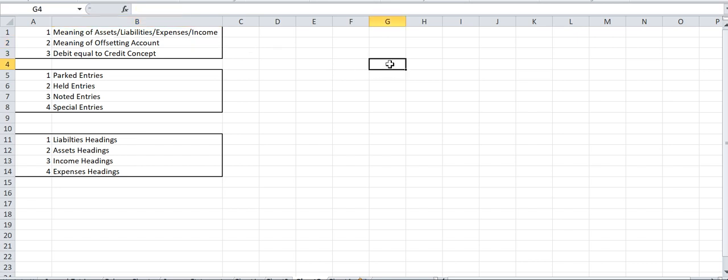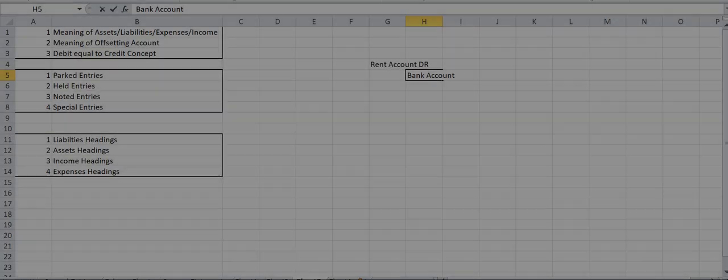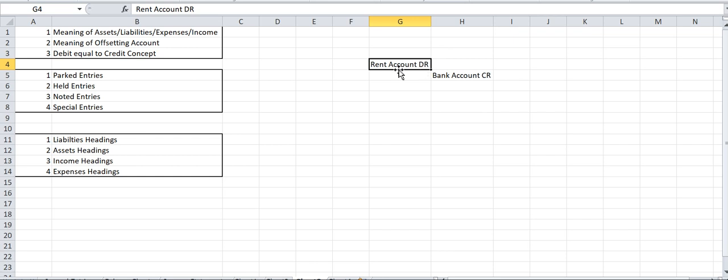Let's say I have a journal entry, rent account debit and bank account credit. Okay, suppose this is my journal entry. Now, if I talk from the rent account perspective, rent GL perspective, then my bank account is my offsetting.